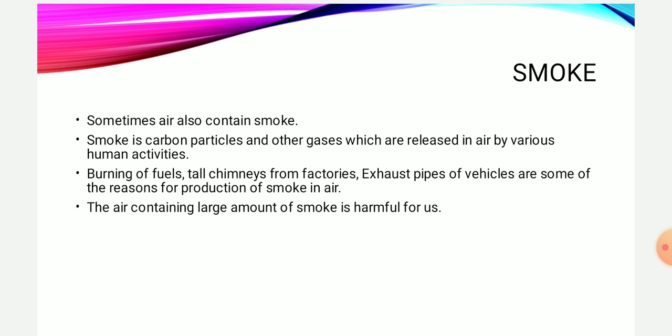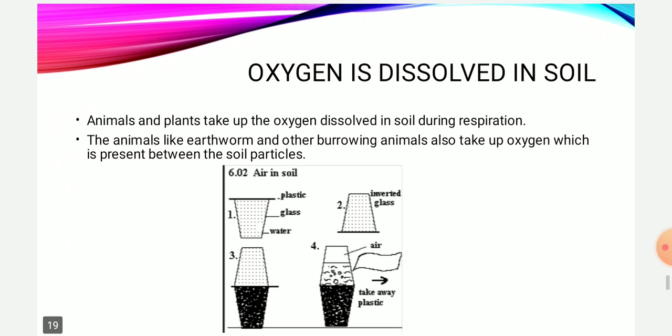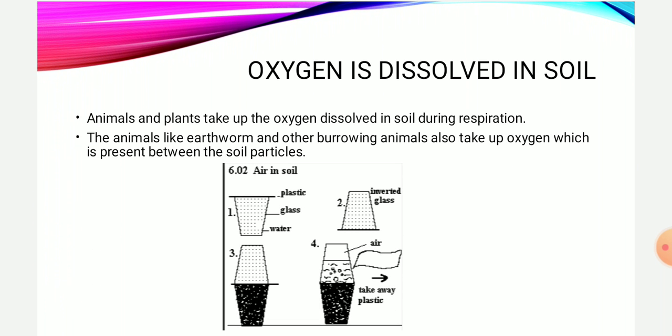Moving on, how can you say that oxygen is dissolved in soil? We all learned that oxygen is taken in by plants, animals, everything. But we know that the roots of plants grow inside the soil. So where are they taking oxygen from? Then there are some animals also, like rabbits, earthworms, the burrowing animals. These burrowing animals are also living inside the soil. So where are these animals getting oxygen from? They are getting the oxygen which is dissolved in the soil.